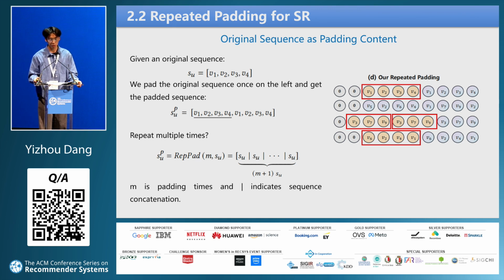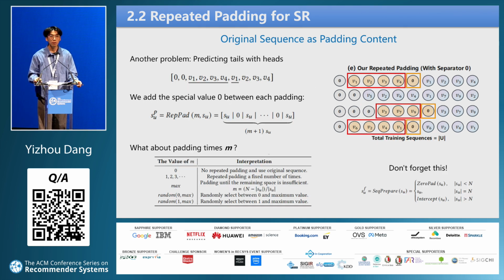Given the original sequence 1, 2, 3, 4, we pad the original sequence once as the left and get the padded sequence 1, 2, 3, 4, 1, 2, 3, 4. This operation can be repeated multiple times. We use M to represent the number of times padding is executed. Here, M can be specified in advance or calculated. For example, if n is equal to 10, sequence 1, 2, 3, 4 can only be padded once, and sequence 3, 7, 9 can be padded twice.